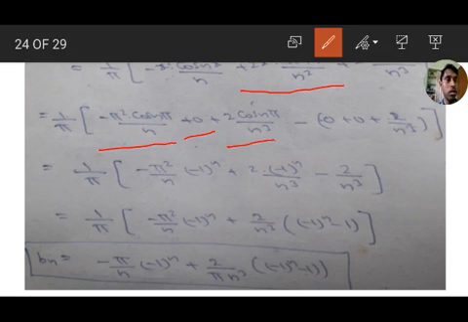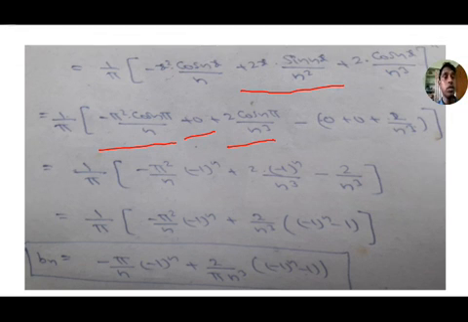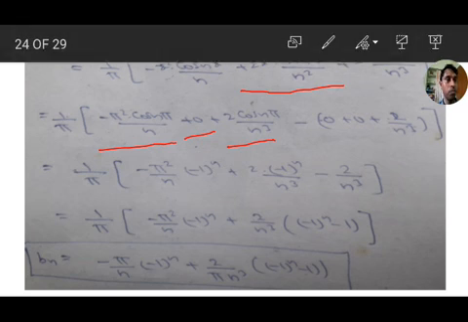Next if you substitute 0, 0 square into 0 is 0, sin 0 is 0, 2 into cos 0, cos 0 value is 1, 2 by n cube. First term is 0, second term is 0, third term cos 0 gives 2 by n cube.